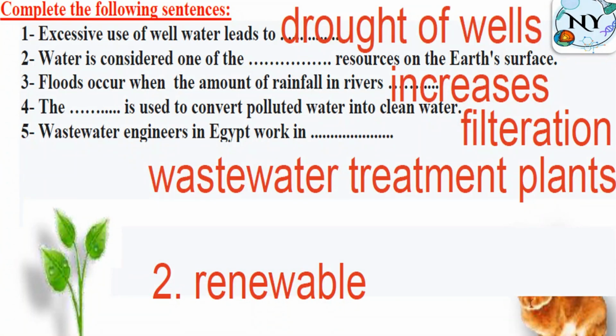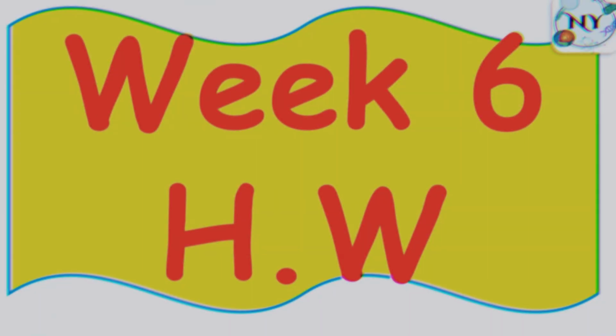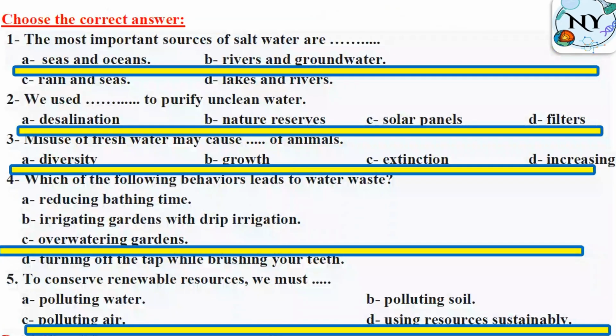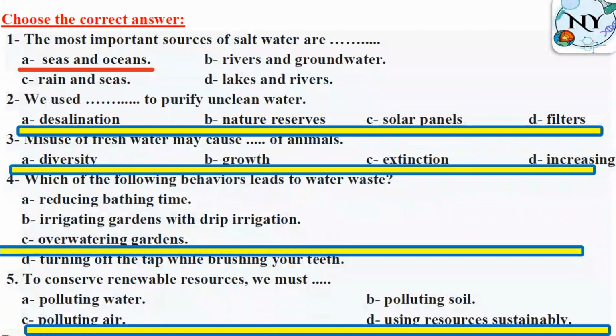Week 6 homework. Let's get started. Choose also the most important sources of salt water are, I can see here that the only choice which is correct is A, because we have seas and oceans. Both of them are salt water.